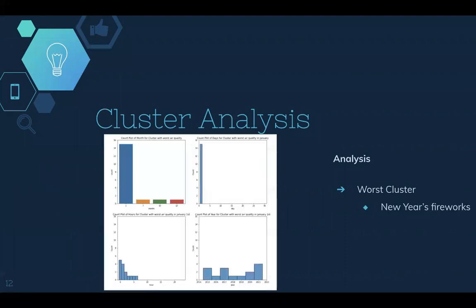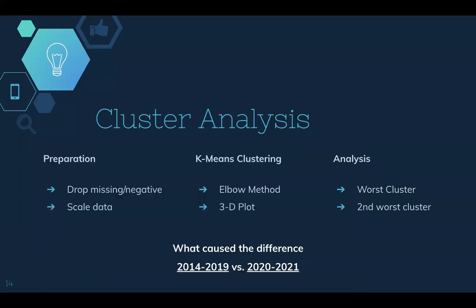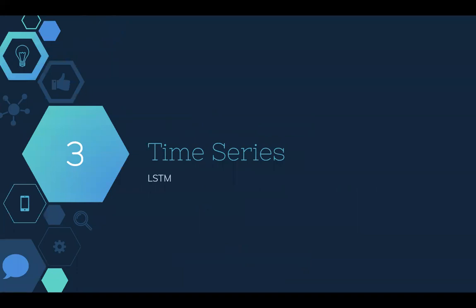For the worst cluster, we recognize that the majority of the data falls in January. And in this month, the worst air day is New Year's Day. And the hours right after midnight have the worst air quality. This is intuitively the result of fireworks. Looking at the second worst cluster, we found a visually significant difference between the two periods. So our next steps will focus on validating this difference by time series modeling.